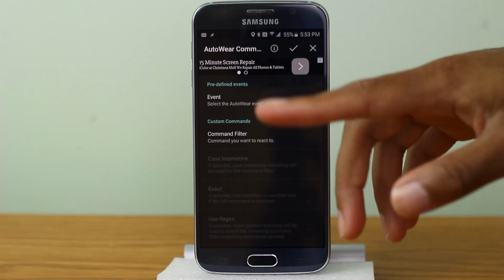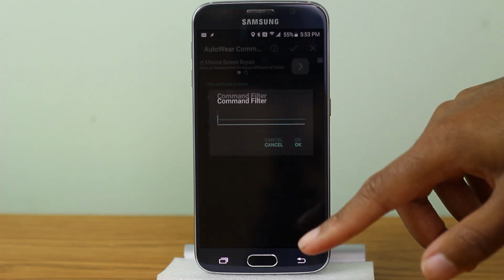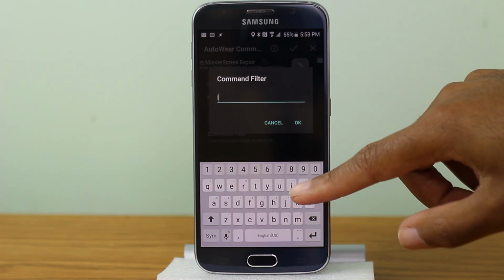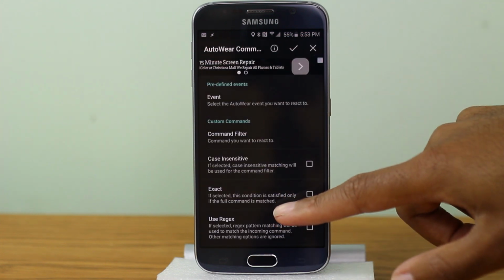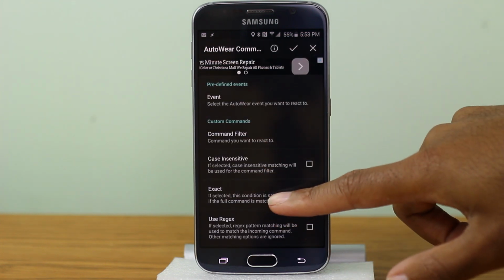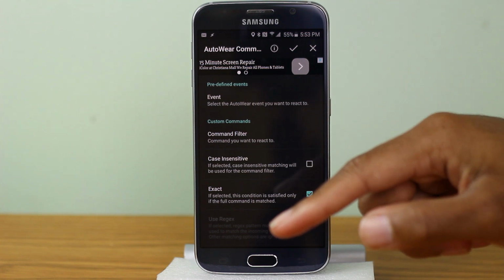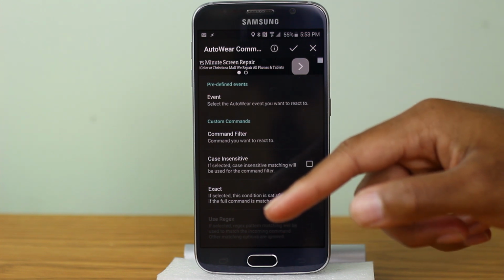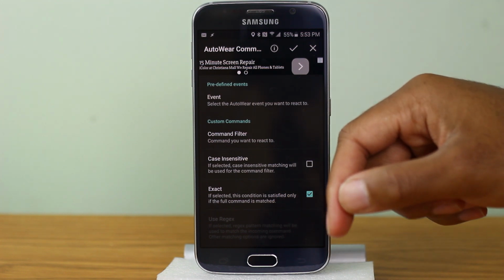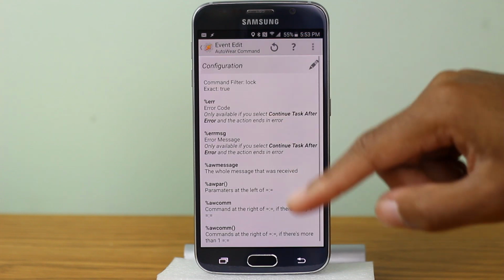Auto Wear command, but I want to filter. So I'm going to go over here, go to command I want to react to, and we're going to type in lock. And we're going to say we want to use exact. So pretty much what this is saying is whenever I say lock to my Android Wear device, it's going to trigger the lock task. So we're going to go to here, okay.